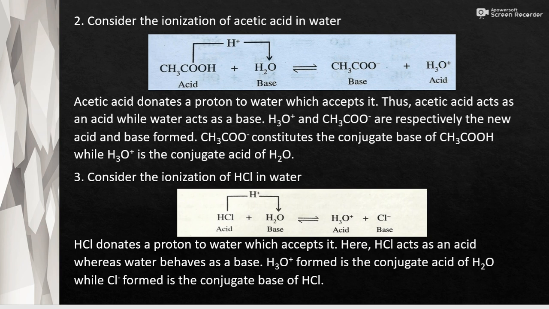So the next is consider the ionization of HCl in water. Okay. Here HCl is the acid and H2O is acting as the base. So HCl donates one proton to the base H2O and HCl is becoming Cl minus as base and acid H3O plus is formed here. Okay. So Cl minus formed is the conjugate base of HCl and H3O plus formed is the conjugate acid of the base H2O.